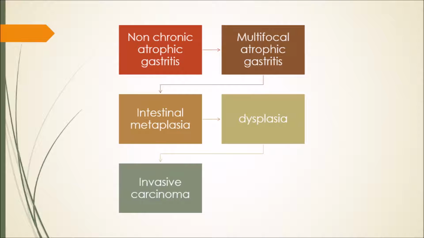In the case of gastric cancer development, chronic gastritis is the first step of the so-called multi-step cascade of gastric cancer. This sequence includes non-atrophic chronic gastritis, multifocal atrophic gastritis, intestinal metaplasia, dysplasia, and invasive carcinoma, as was described in detail by Correa as the human model of gastric carcinogenesis.